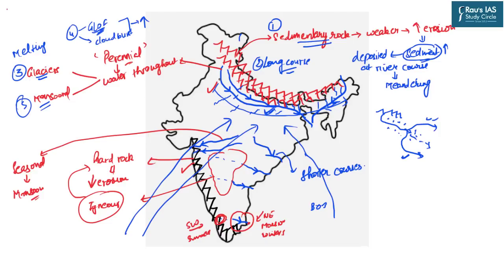Then if you closely analyze the socio-economic status of these particular regions, they are very densely populated areas. And this becomes another important reason. Because these regions are densely populated and heavily dependent on agricultural practices, because of the high demographic load, there is huge encroachment of the land. The floodplains are also encroached and the wetlands are also encroached.